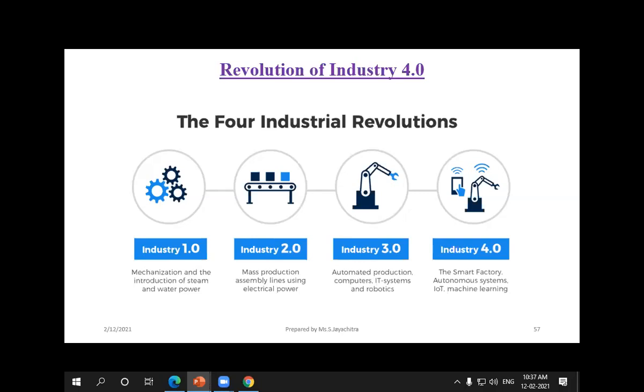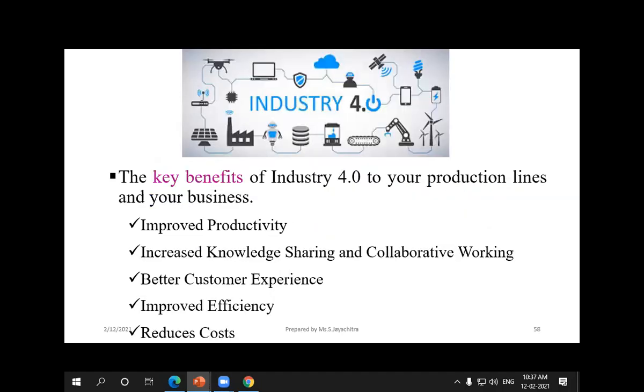Now, whatever work people are doing, robots have started to do, and they are trained for specific tasks. Due to the benefits of Industry 4.0, we get higher productivity, knowledge sharing, and the ability to collaborate on work. We are also having better customer experience, improved efficiency, and we can reduce the cost.